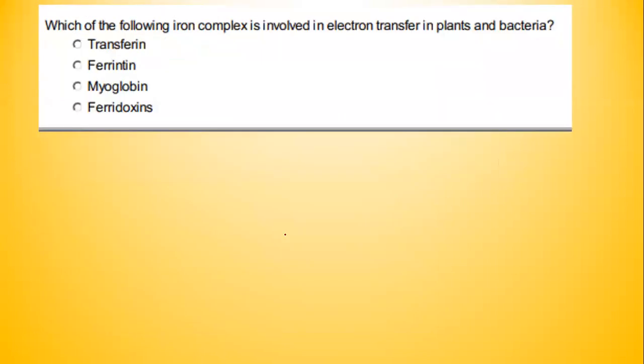Now we'll go to the second question. This question is from bioinorganic chemistry, and in bioinorganic chemistry I have already mentioned the trick to study it. What you have to do is find the metal atom contributing to the particular complex and the major function of that biomolecule. Here I am going to mention the function of each of these biomolecules. You can note it down for your future reference.